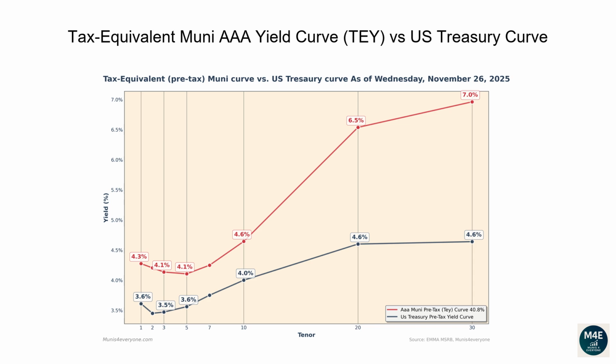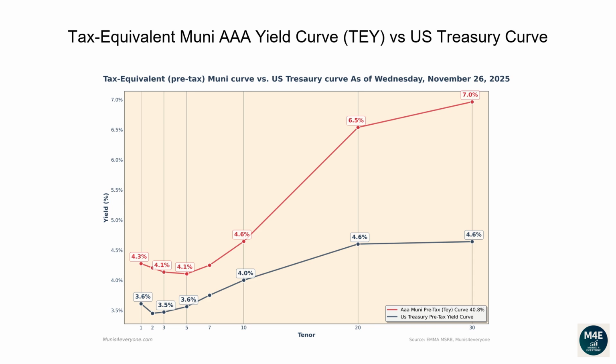Let's now go over the tax-equivalent Muni AAA yield curve versus the US Treasury Curve. The reason why investors and financial professionals care about Muni's tax-equivalent yields is to simply have the ability to compare them against US Treasury yields, which are pre-tax yields. Observing the current graph, we can see that currently all the Muni tax-equivalent yields, based off a 40.8% tax rate, are above Treasury yields. When this scenario happens, it may be less convenient for investors to buy US Treasury bonds.